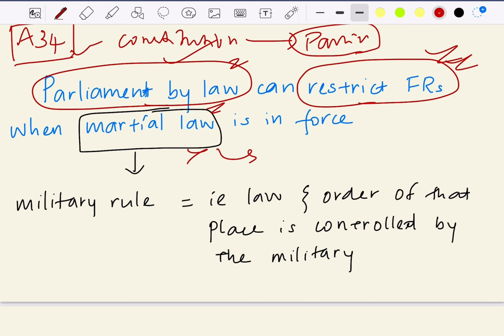Then what is the meaning of martial law? Martial law is nothing but military rule.